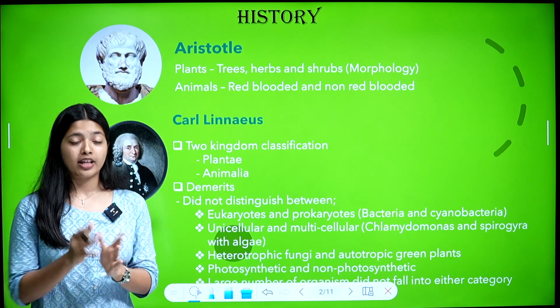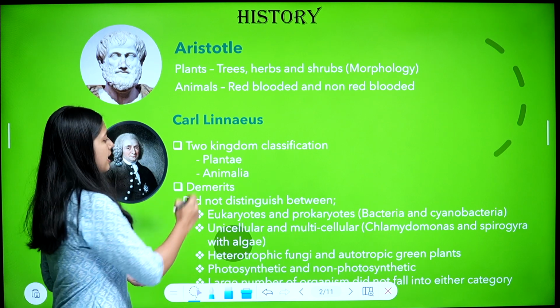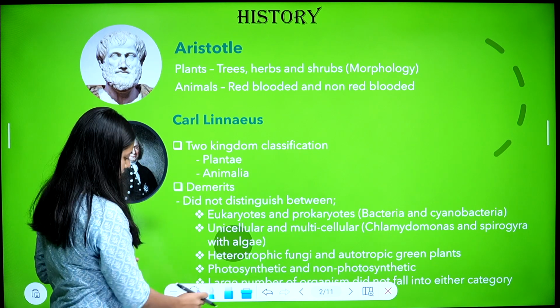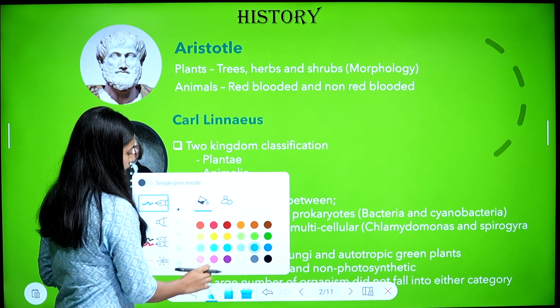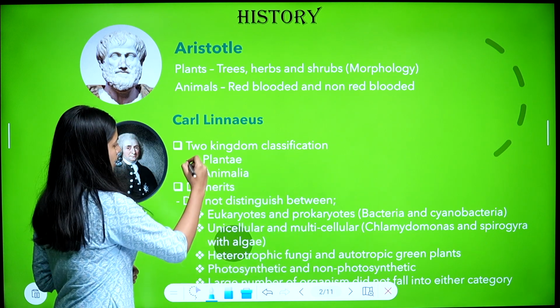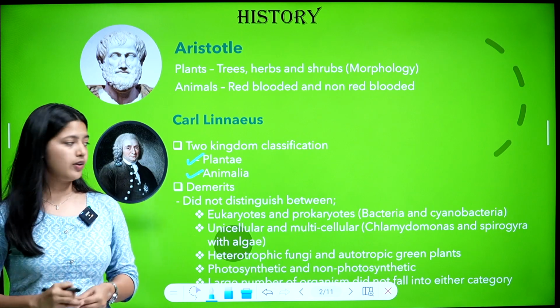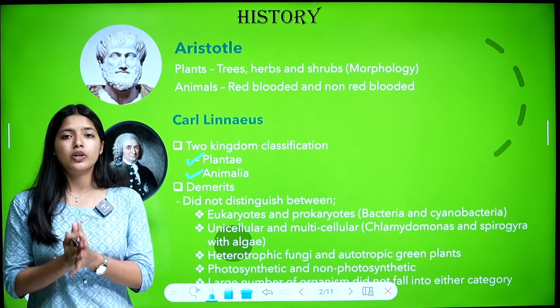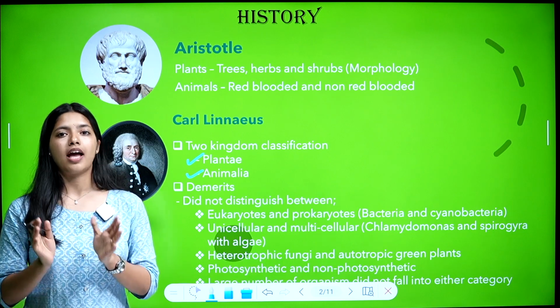He classified organisms into two kingdoms, that is kingdom Plantae and kingdom Animalia. So all plants were included in kingdom Plantae and all animals in kingdom Animalia.